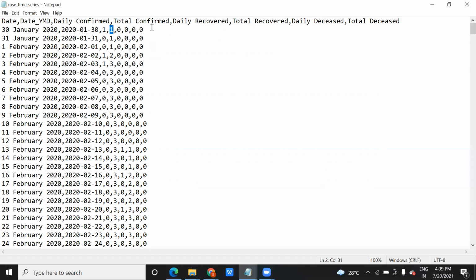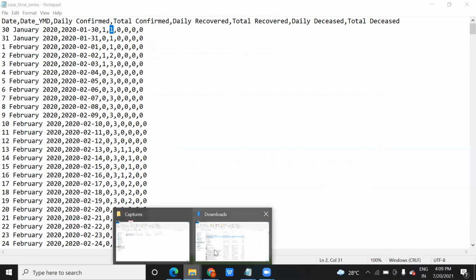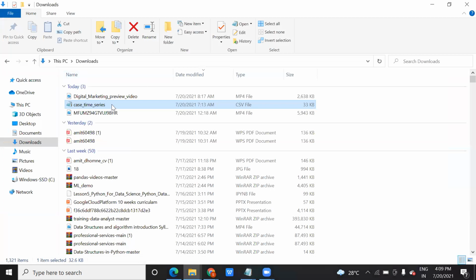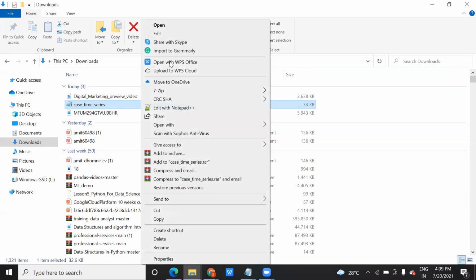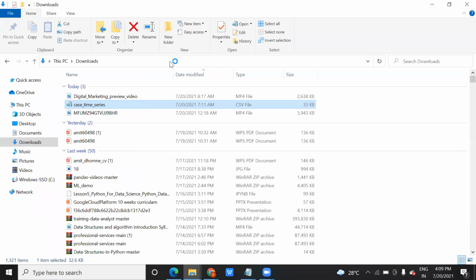When you open this CSV file in Excel, how will it look? Let me show you. Just right click on it and open it with any tool, MS Excel or MS Office, or whatever tool you are using. I'm using WPS.